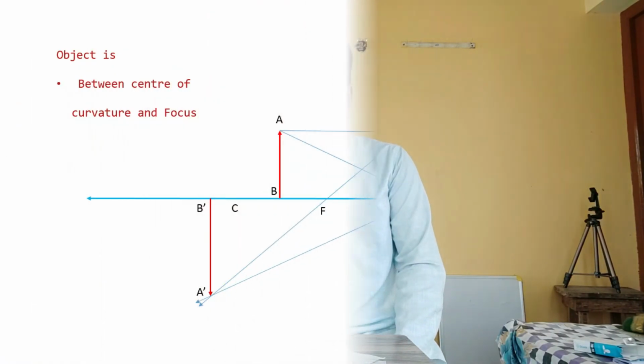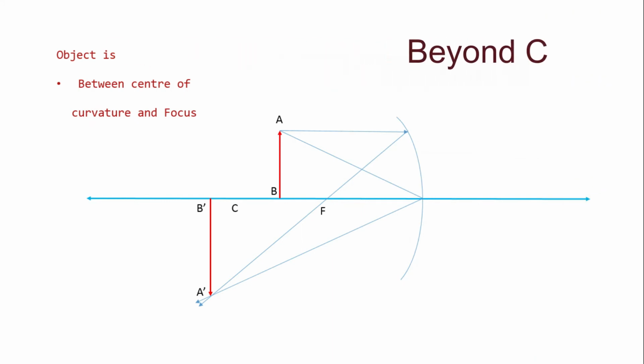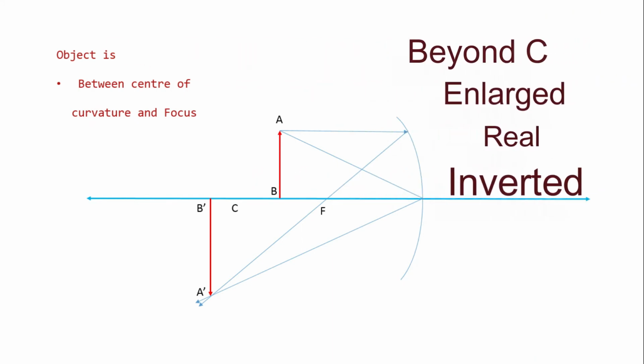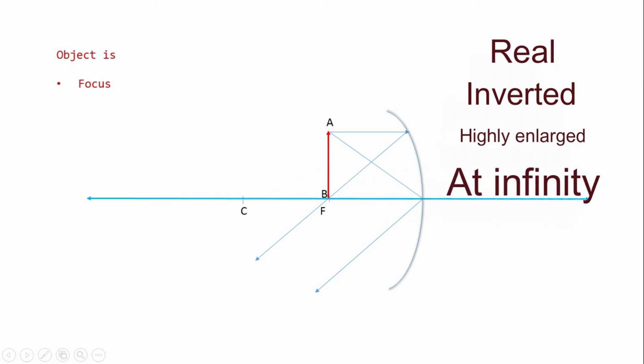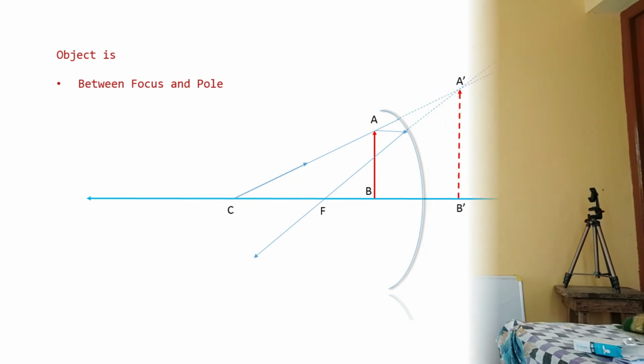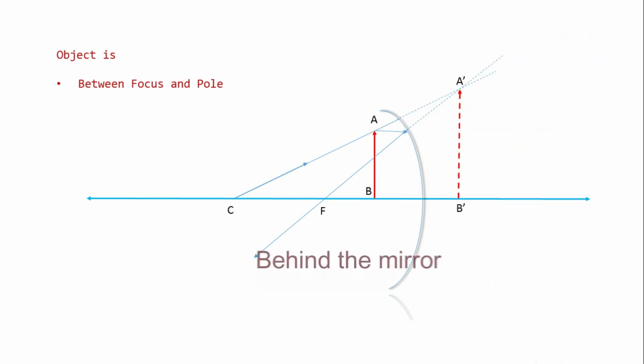So we can see that the magnification, the ratio of the height of the image to the height of the object, is -1. When the object is placed between the center of curvature and focus, the image is formed beyond the center of curvature, which is enlarged, real, and inverted. When the object is kept at focus, the image formed is real, inverted, highly enlarged, and formed at infinity. When the object is kept between the pole and the focus, the image is formed behind the mirror, and is virtual, erect, and enlarged.